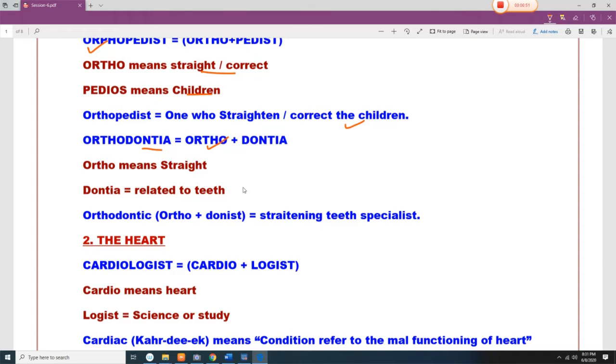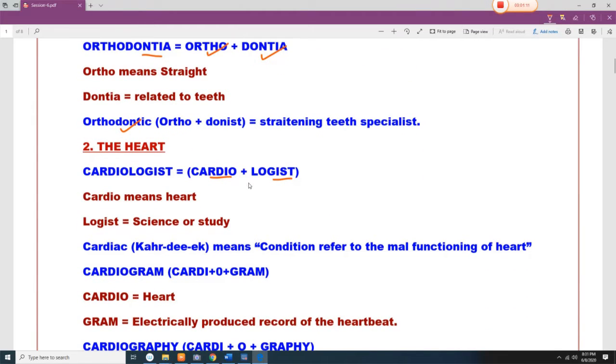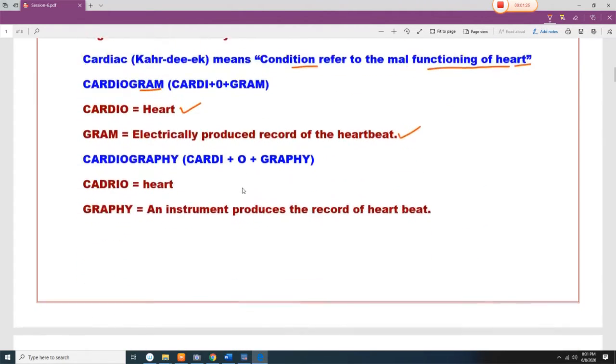Orthodontia. Ortho means straight and dontia means teeth. So somebody is an expert in straightening the teeth. When somebody is putting braces around the teeth, he has to go to the orthodontist. Cardiologist. Cardio means heart and logist means science or study. Cardiac refers to the condition of malfunctioning of the heart. Cardiogram. Cardio means heart and gram means an electrically produced record of the heartbeat. Cardiography. Cardio means heart and graphy means an instrument that produces the record of the heartbeat.